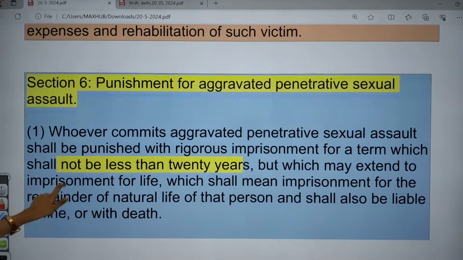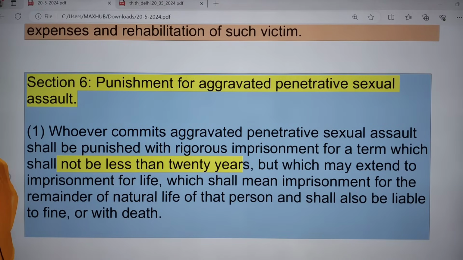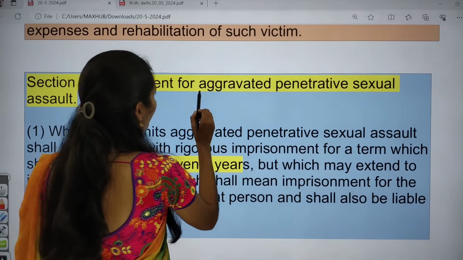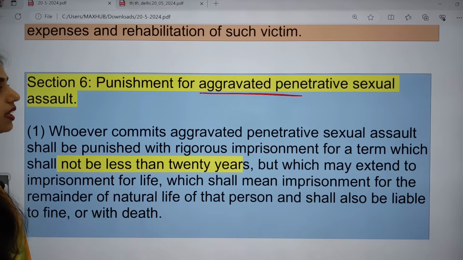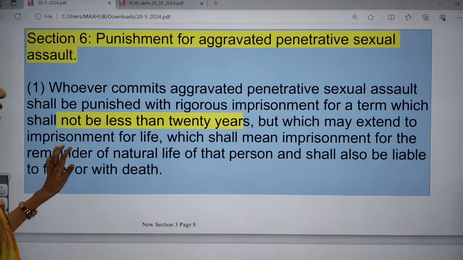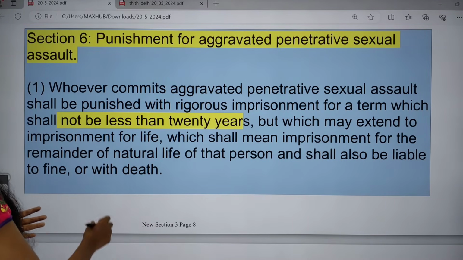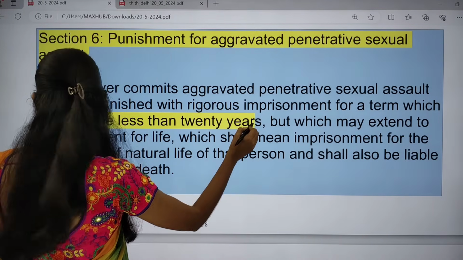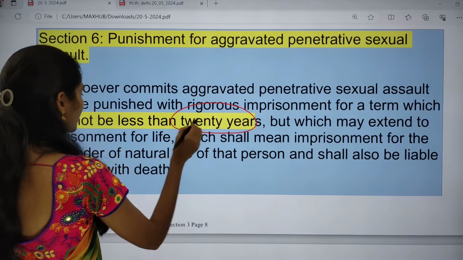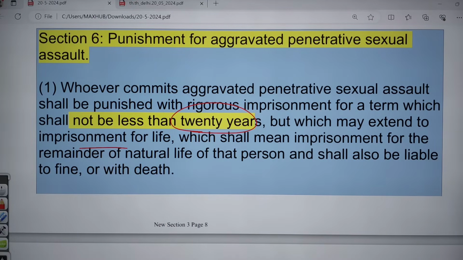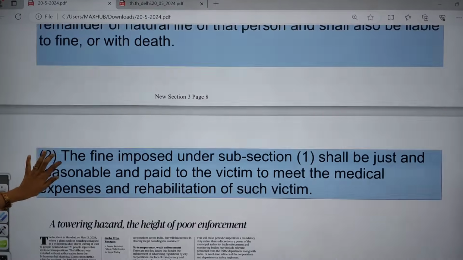And the next one is Section 6. Section 6 of POCSO is talking about punishment for aggravated penetrative sexual assault. Whoever commits the aggravated offence, that means the severe one, shall be punished with rigorous imprisonment for a term not less than 20 years, which can be extended to life imprisonment, and also a fine.